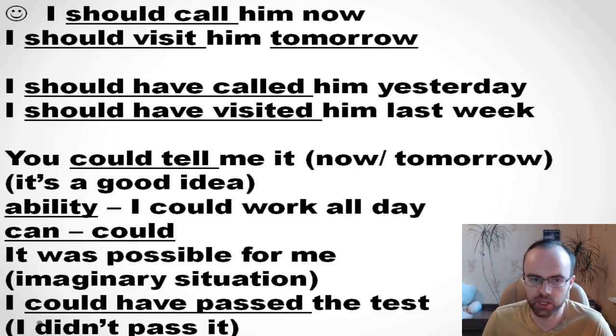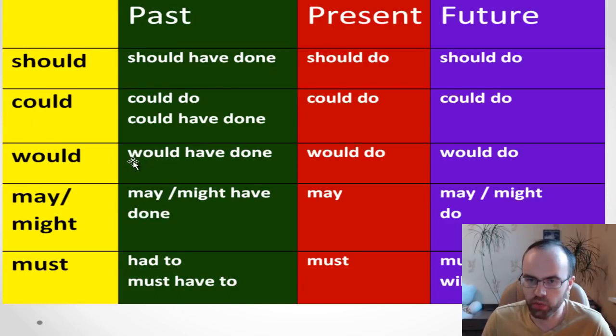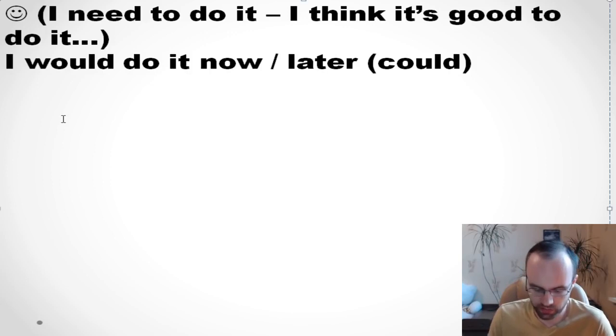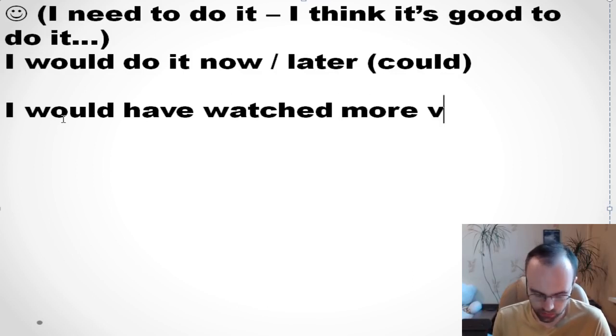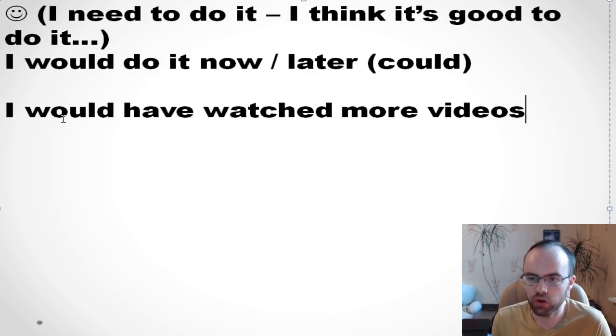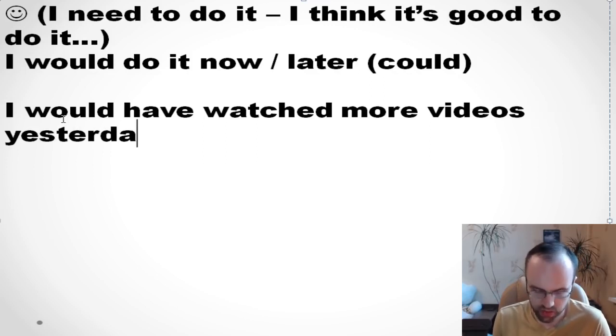So if it's about the past, we need to say would have done. For example, if I were you, I could say I would have watched more videos yesterday.